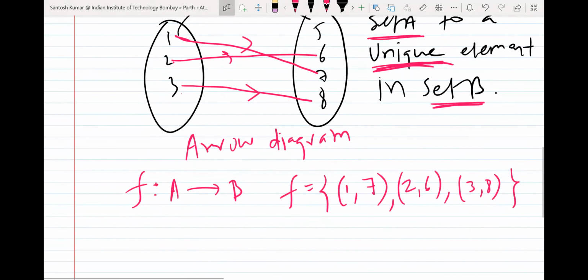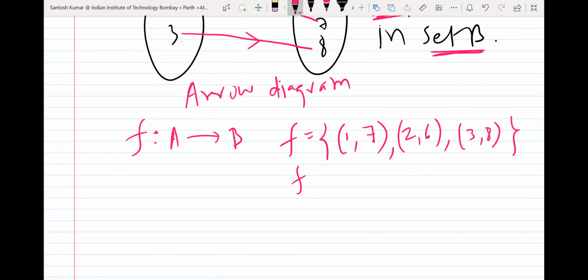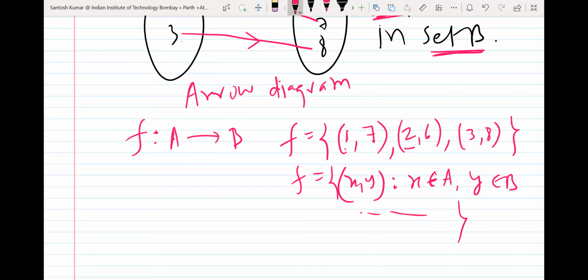Or you can also write the relationship like (x, y) such that x belongs to A and y belongs to B. Then you can also write like when x is 1, y is 7, when x is 2, y is 6, when x is 3, y is 8.